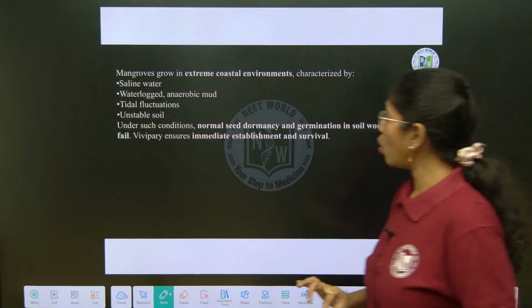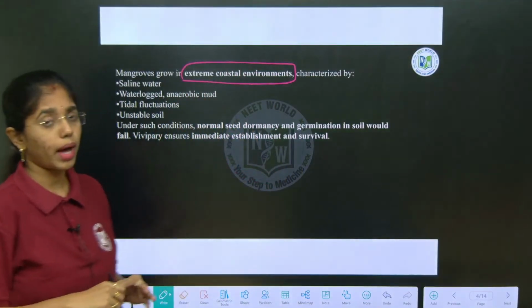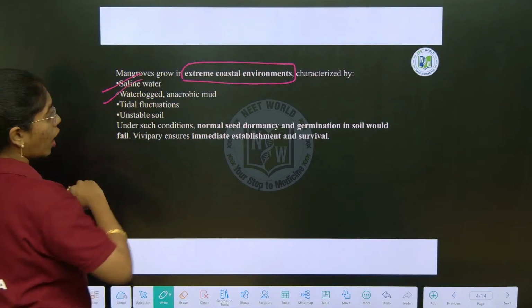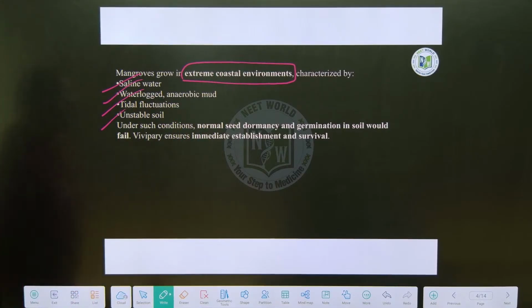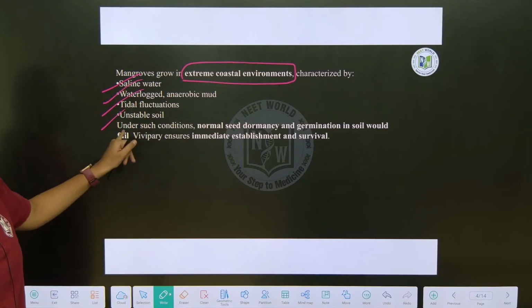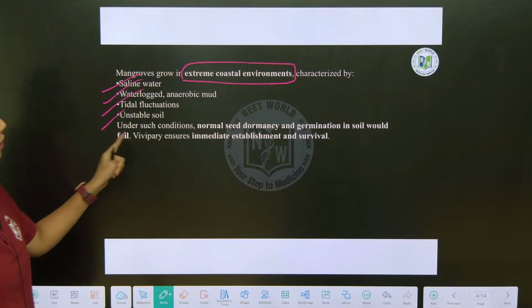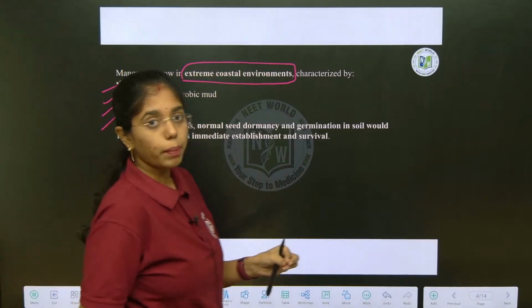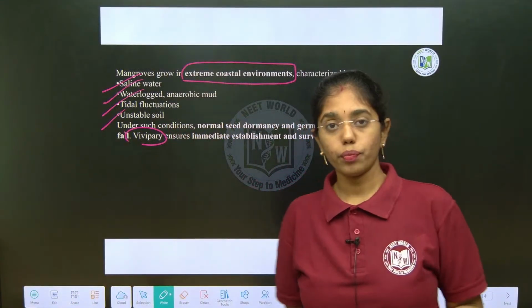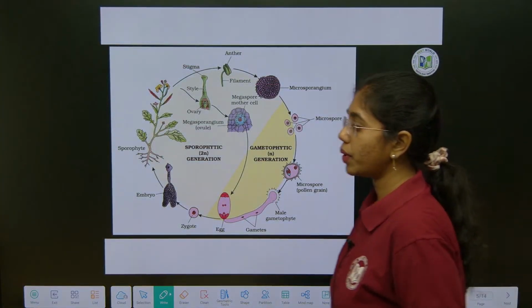Next, mangroves grow in extreme coastal environments like saline waters, waterlogged or anaerobic mud conditions, tidal fluctuations, and unstable soil. In these extreme coastal environments, mangroves will grow. Under such conditions, normal seed dormancy and germination in soil would fail. Vivipary ensures immediate establishment and survival. When the propagule detaches from the parent plant, it immediately grows into a new plant individual. Next is the life cycle of angiosperms that is given in this chapter.